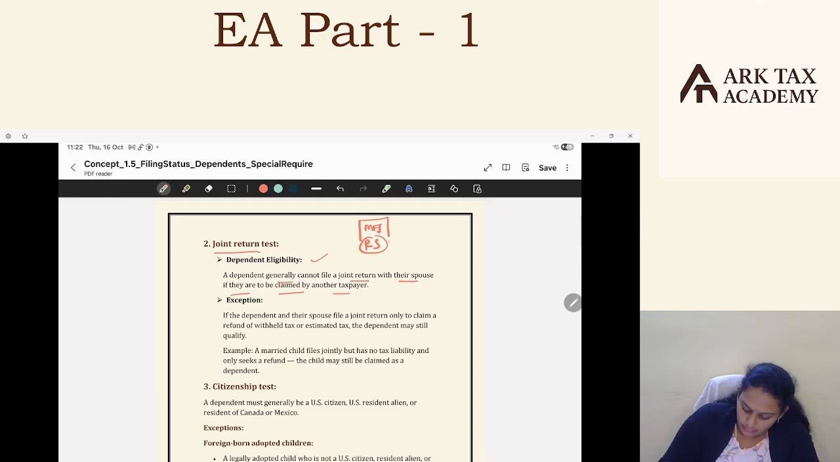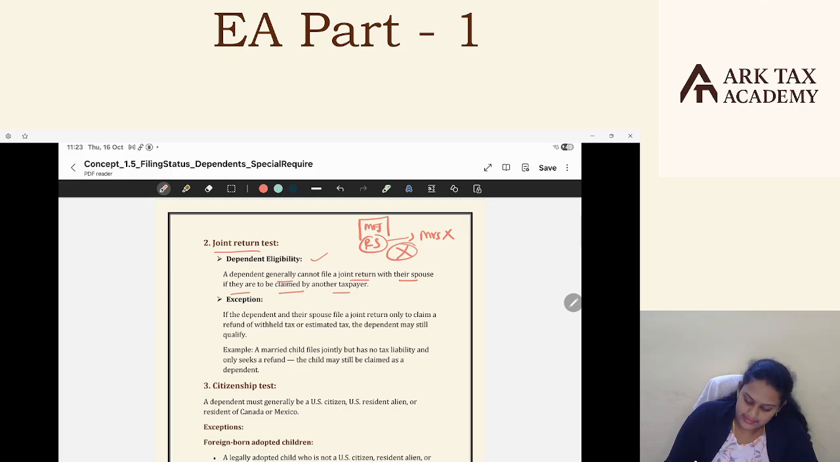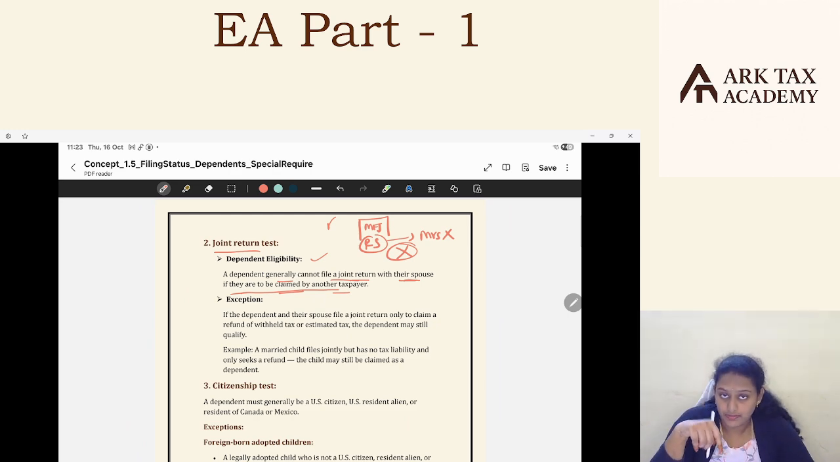Now my son is married to Mrs. X. Now, my son should not file a joint return with Mrs. X. My son and X should not file a joint return. Okay. The dependent generally cannot file a joint return with their spouse if they are claimed by another taxpayer. See here, we are claiming our son as a dependent in our tax return. So to claim such a person as a dependent, such person should not file any joint return with their spouse. Now my son should not file any joint return with X. If he files, I cannot claim my son as a dependent in my return.